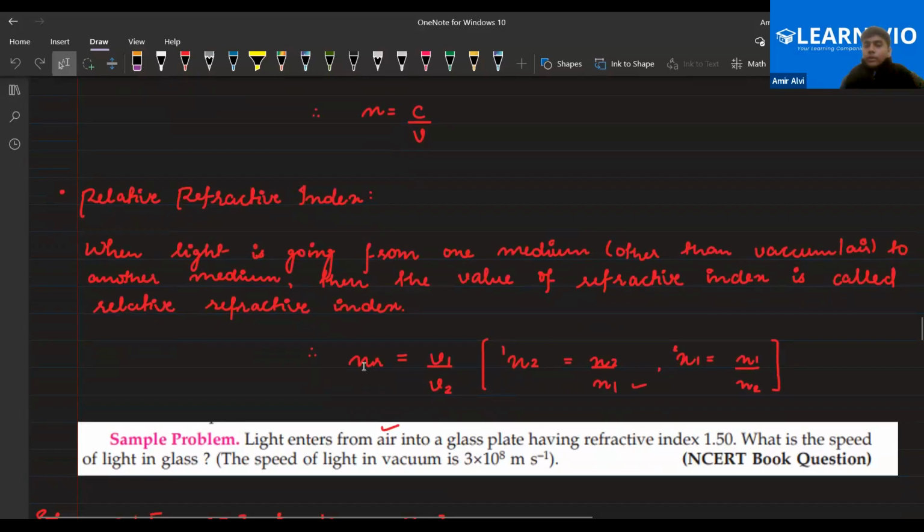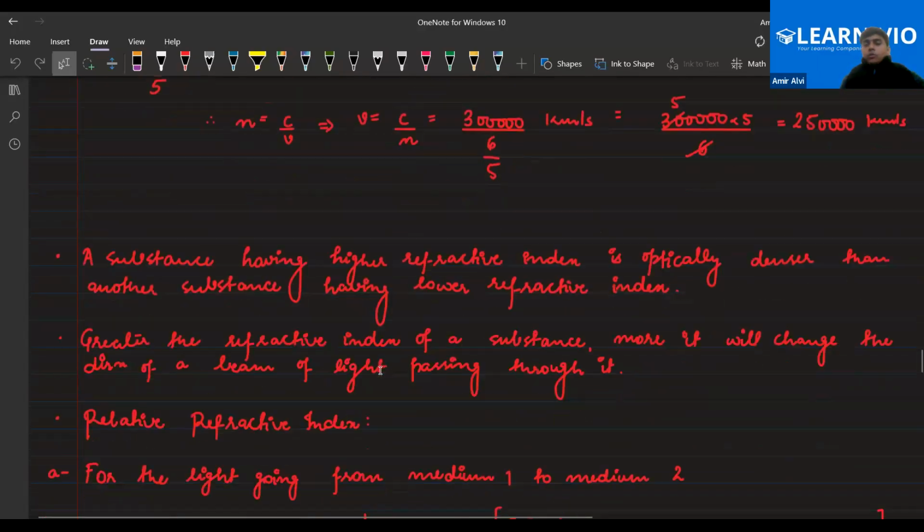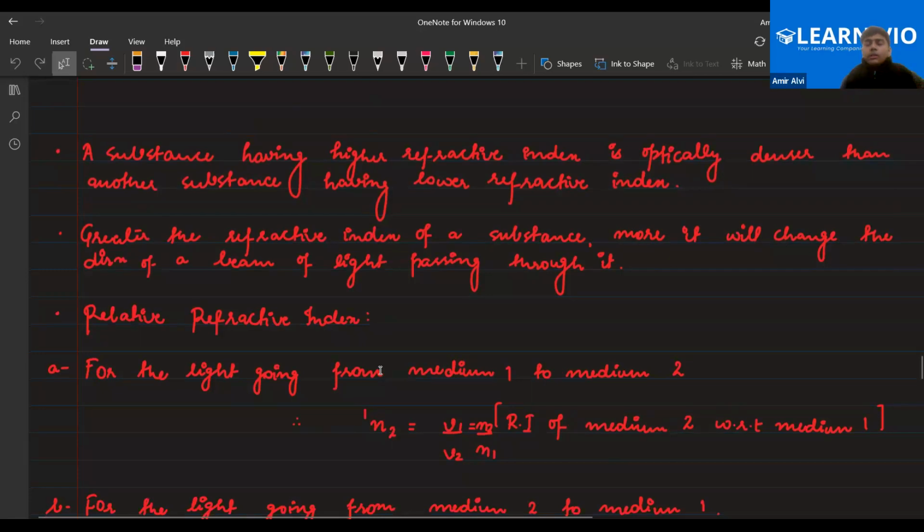So this relative refractive index can be written as V1 by V2. In the bracket I've written it in terms of refractive index as well. The refractive index of medium 2 with respect to 1 can be written as the refractive index of medium 2 divided by the refractive index of medium 1. And the refractive index of medium 1 with respect to 2 can be written as the refractive index of medium 1 divided by the refractive index of medium 2. I hope it's clear to all of you. That's good. We'll do the questions in the numericals.